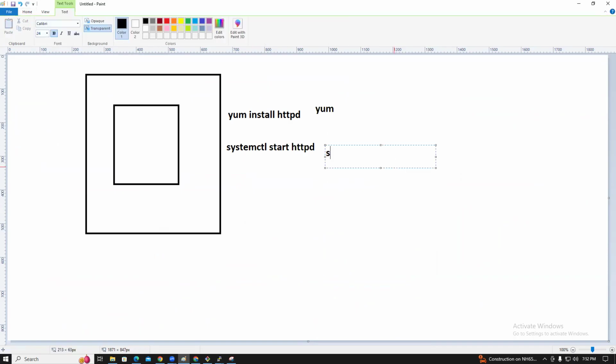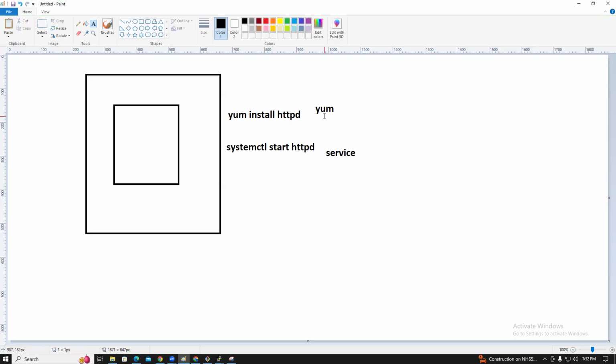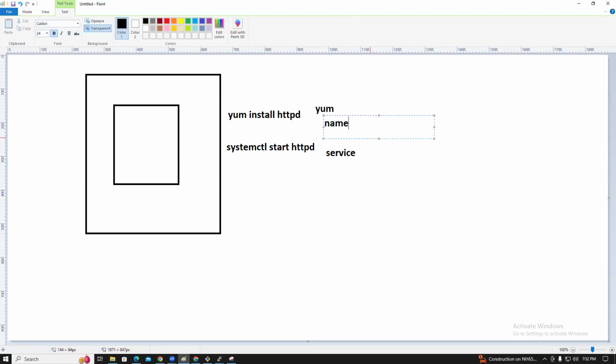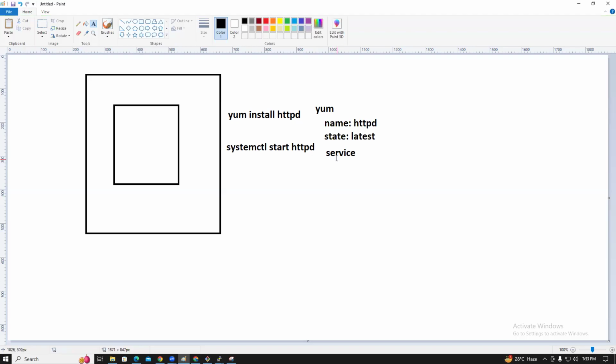Here we call it a, which module, guys? Service module. In the yum module, we need to give the name, which is the package name, something like Java or Apache or Git, whatever it may be. yum install package name. So the package is httpd. State means present or latest, which version you want to install: latest. Service is also a module.